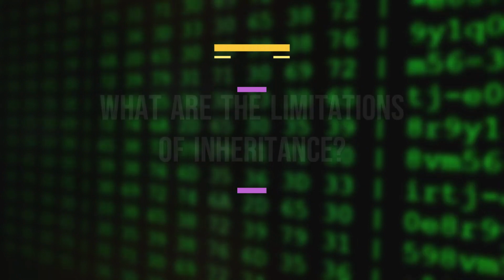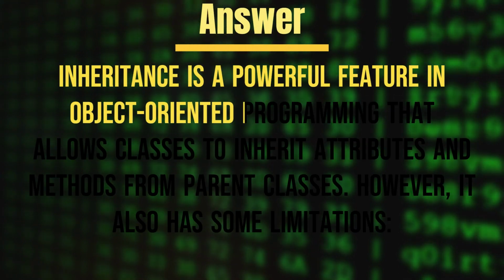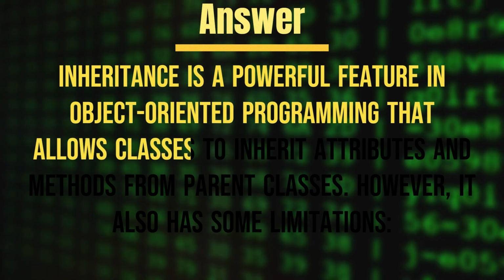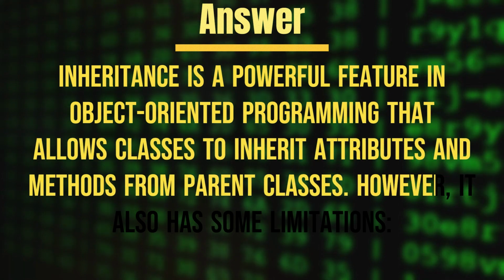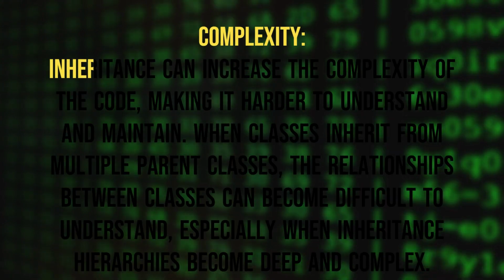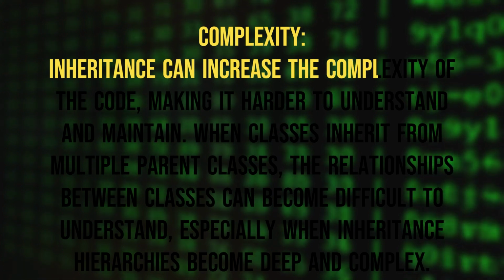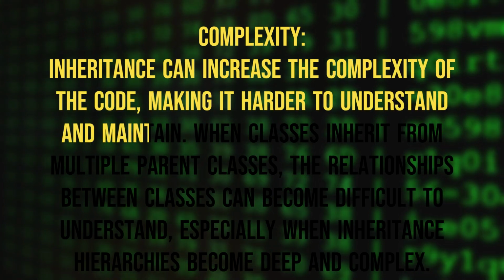Answer. Inheritance is a powerful feature in object-oriented programming that allows classes to inherit attributes and methods from parent classes. However, it also has some limitations. Complexity. Inheritance can increase the complexity of the code, making it harder to understand and maintain.